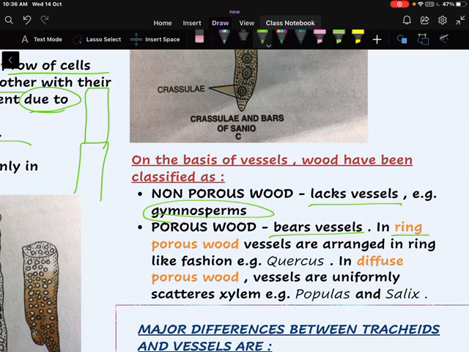Then porous wood is of two kinds: ring porous wood, where vessels are arranged in a ring-like fashion, and diffuse porous wood, where vessels are uniformly scattered in the xylem. The example of ring porous wood is Quercus, whereas that of diffuse porous wood is Populus and Salix.